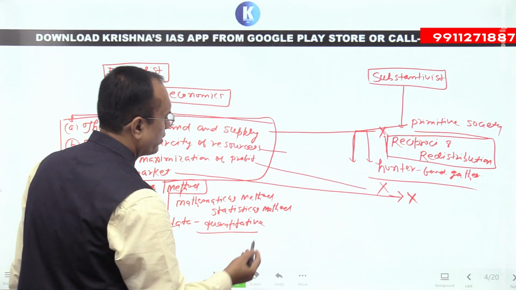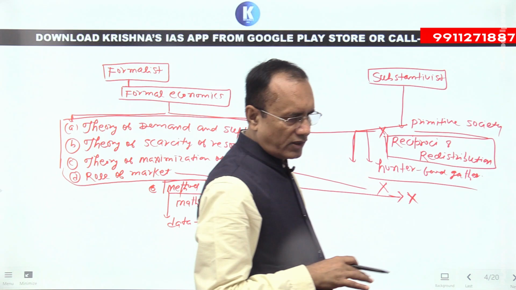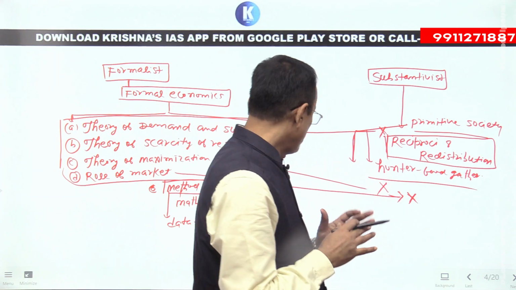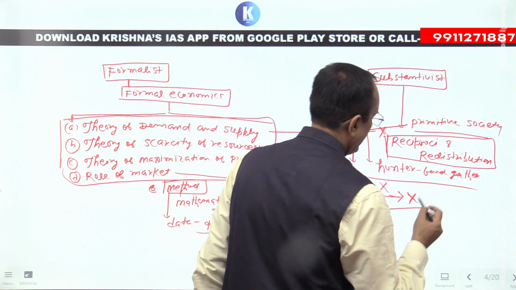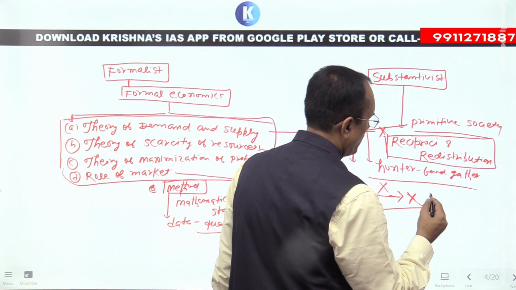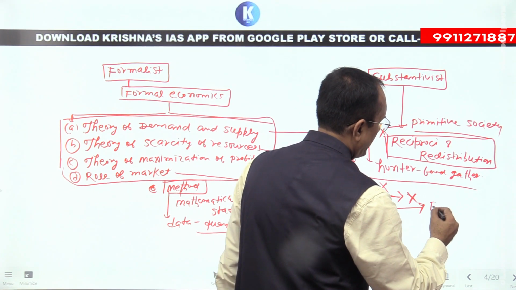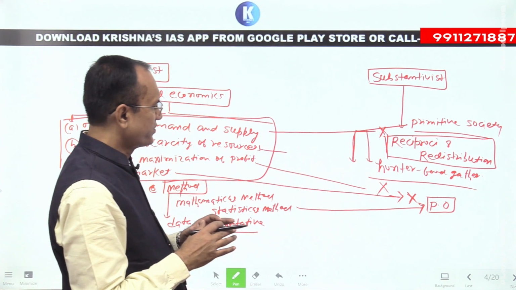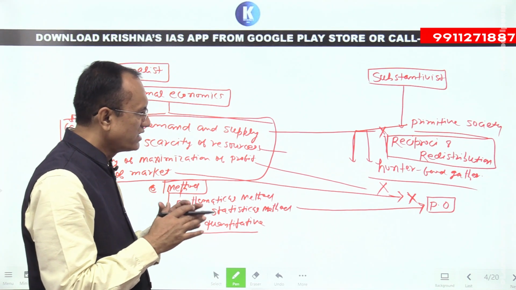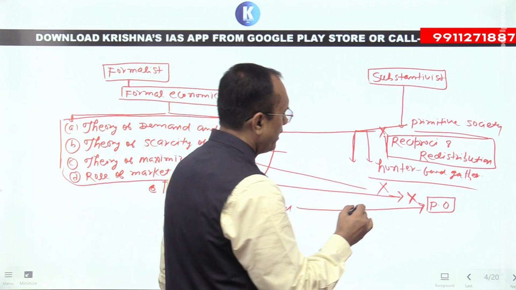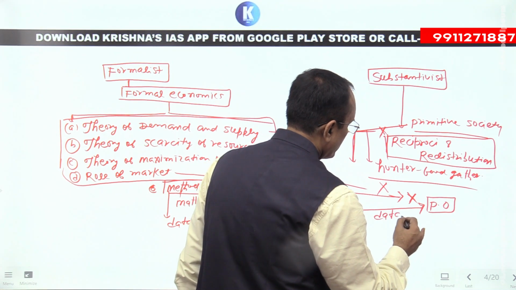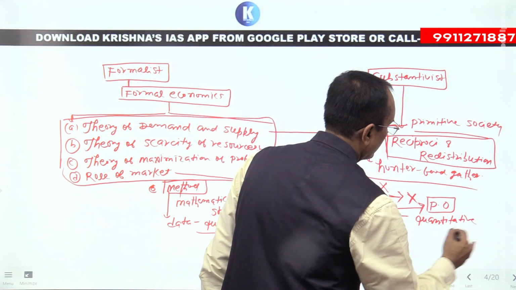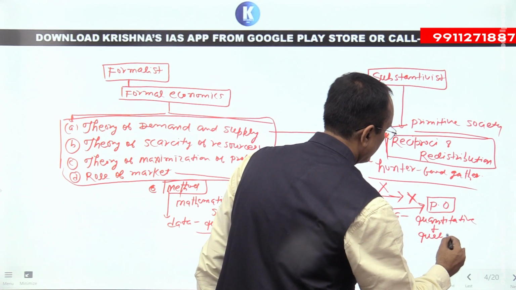Means they depend on quantitative data for the study of primitive and modern economic systems. But the substantivist anthropologists have given focus to participant observation, that is an anthropological method for the study of primitive society, and the nature of their data is both quantitative plus qualitative, right?